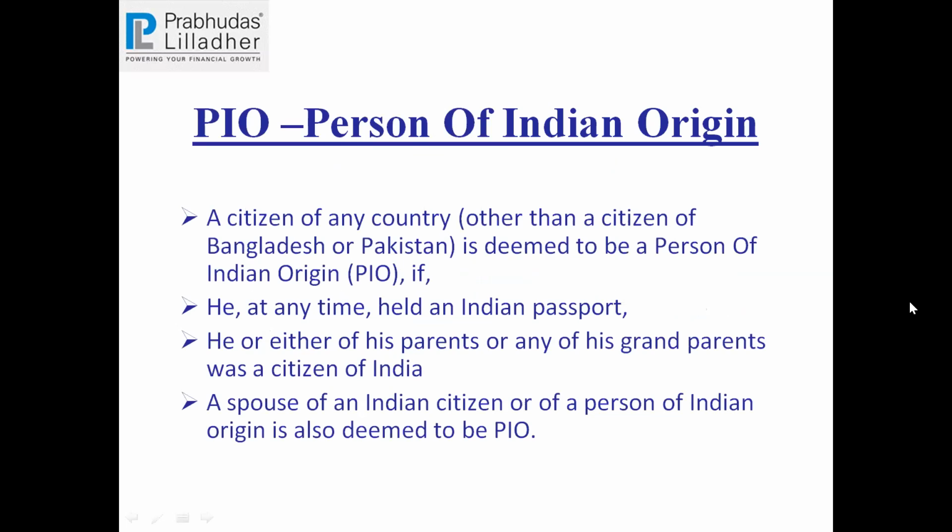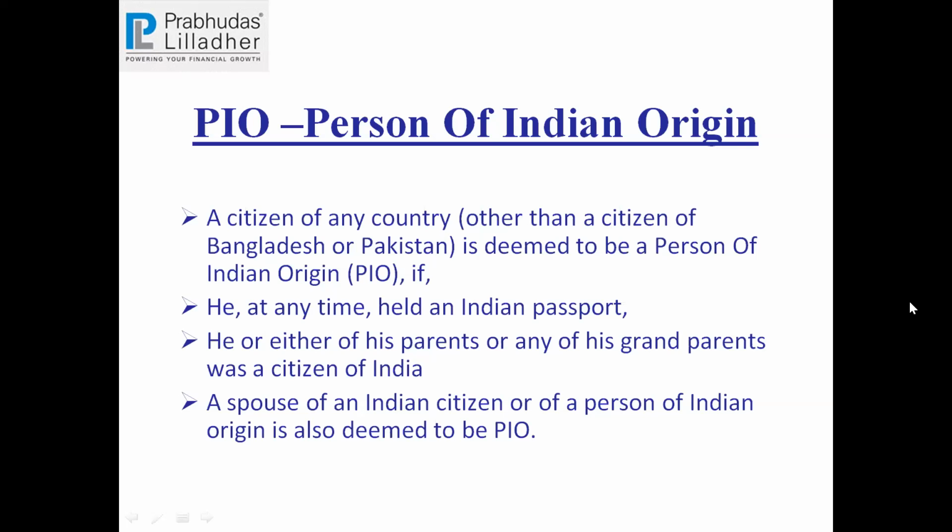So what it says basically is that even if a person is born abroad and is a citizen of a foreign country, he can still be an NRI provided a few criteria are met: that his parents or grandparents were citizens of India, or even a spouse. So even if an Indian is married to a foreigner, that foreigner also becomes a PIO, and he also comes as an NRI. And he can also start investing with us. He can open a trading account and demat account. So this is what is called a PIO.